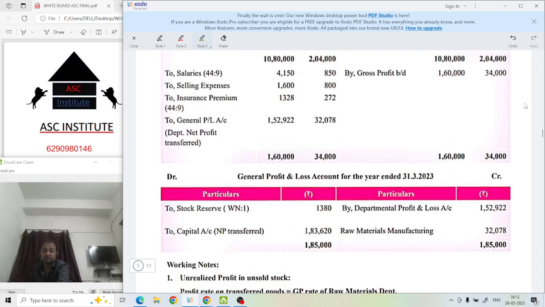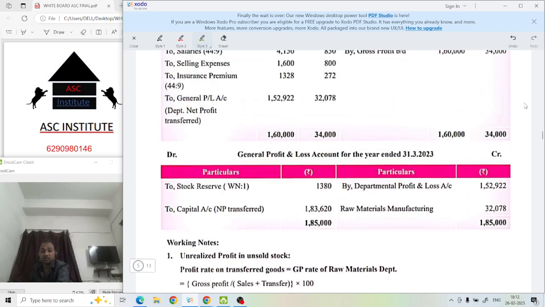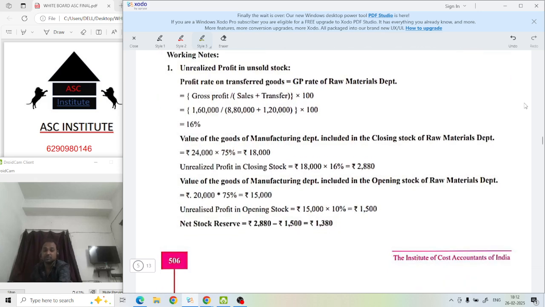And this transfer one, the main thing you have to understand is this transfer. Understand the transfer part. Do this sum in your homework. I'm just explaining how to do it. See, the opening stock 10% was given. And in this present year, we have to find out how much will be the GP rate. How to find GP?